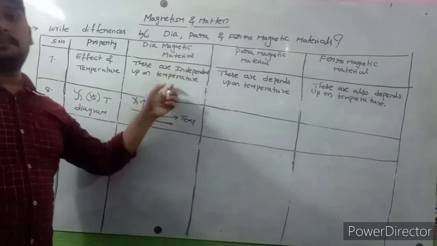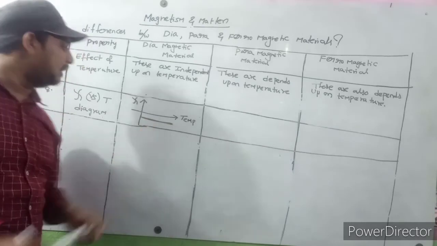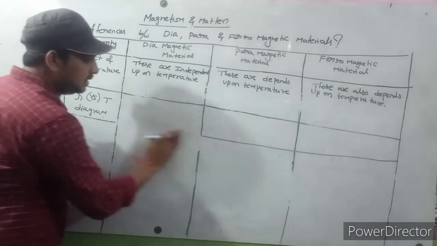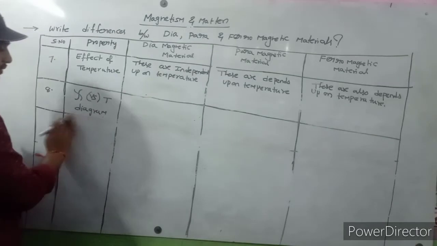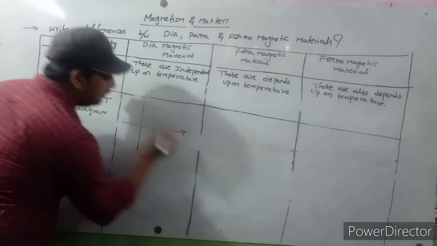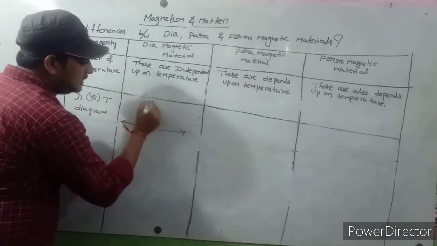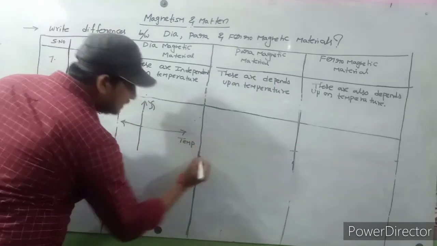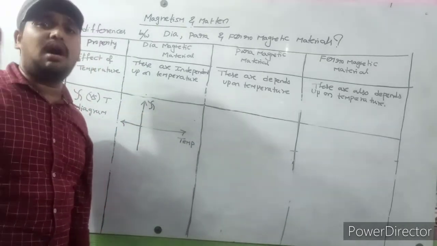These are independent of temperature, that's why I draw a straight line here. A straight line means it is independent of temperature. Zeta is magnetic susceptibility, which is small and negative for diamagnetic materials.